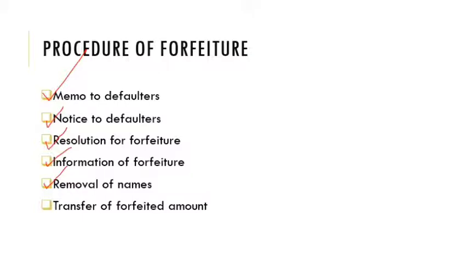Then transfer the forfeited amount to an account called forfeit account. All the amount paid up by those shareholders will be transferred to the forfeit account. You have to remember that whenever a company forfeits the shares of shareholders, all the money paid by the shareholders on that particular share does not need to be refunded. The company can keep that amount. Whatever the amount paid up by the shareholders can be taken by the company itself. So these are the procedures for forfeiture of shares.